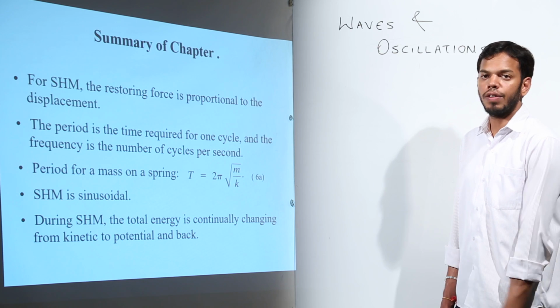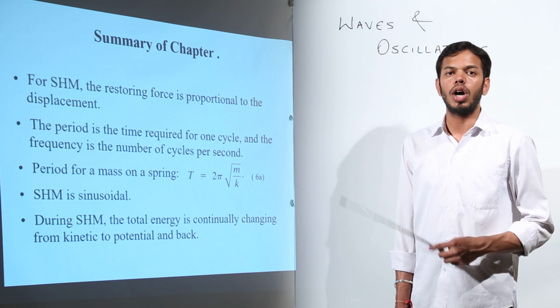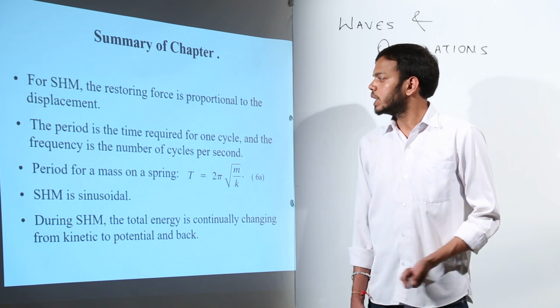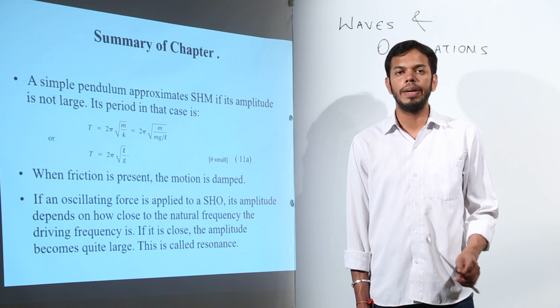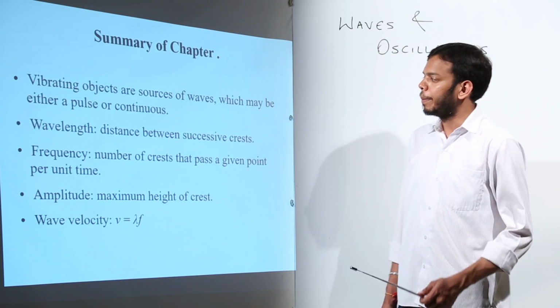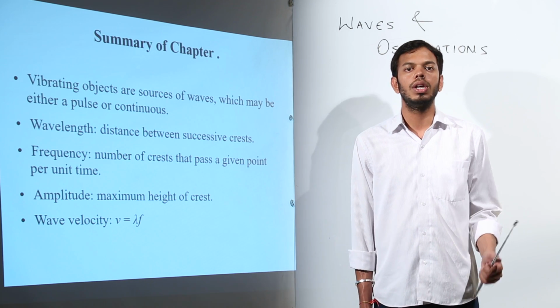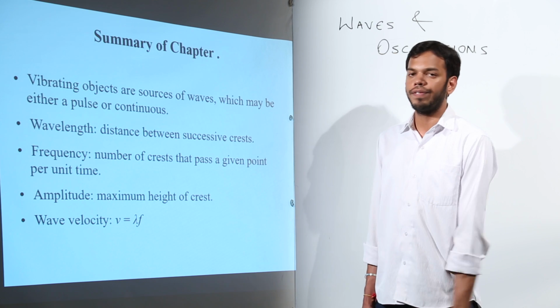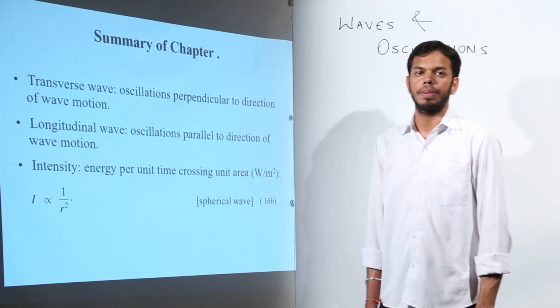Finally, the summary of the chapter. We have studied about simple harmonic motion. We have studied about how the waves are formed. So I'll change the slides one by one, and you can keep a note. You can mark all the important points which will be helpful for your revision, because I'm pretty sure throughout this lecture you were making your notes. So side by side, just see if you haven't missed any point. Okay, this is the entire summary of the chapter. Thank you so much.